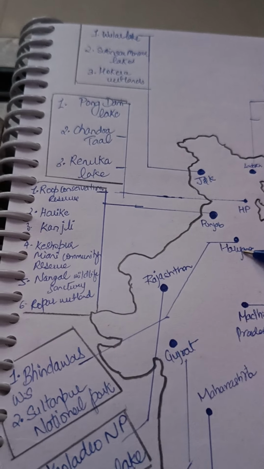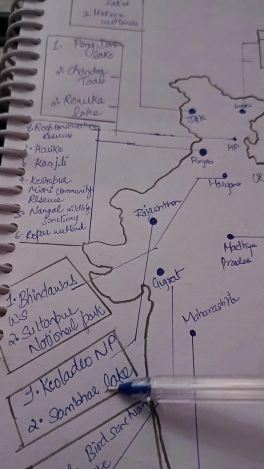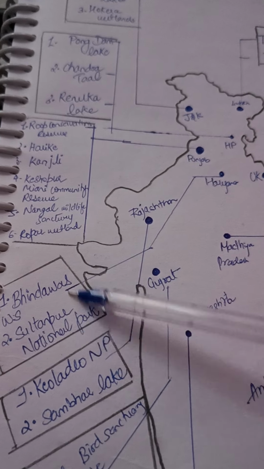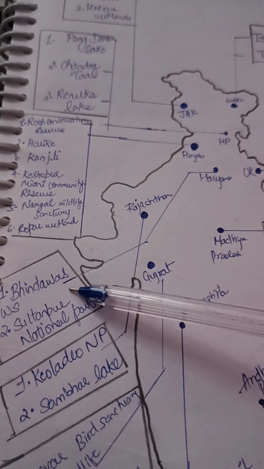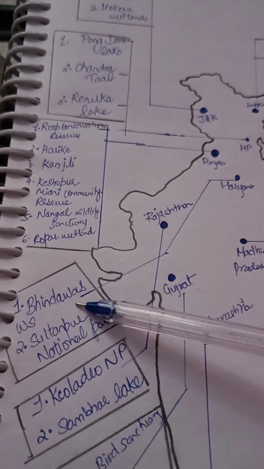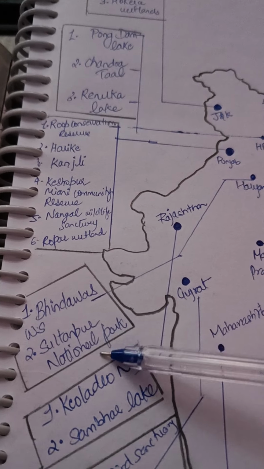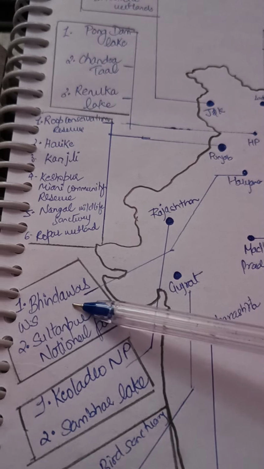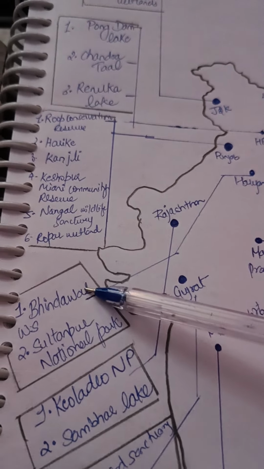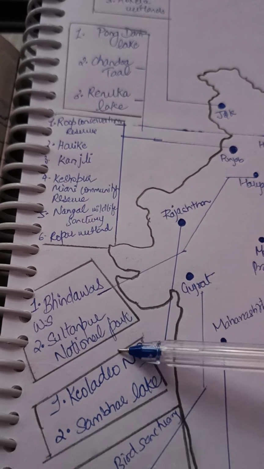Now we will cover Haryana. In Haryana we have two wetlands. First is Vindhyas Wildlife Sanctuary and second is Sultanpur National Park.